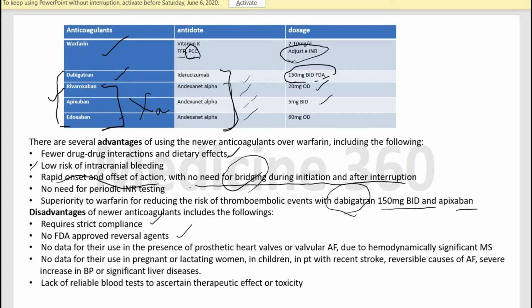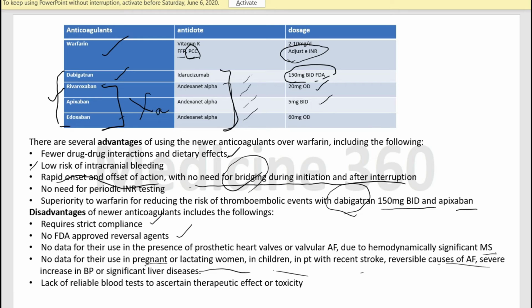No data for their use in the presence of prosthetic heart valves. In the case of prosthetic heart valves or valvular atrial fibrillation, we use warfarin. But in patients with known valvular heart disease, we use the newer agents preferably. With hemodynamically significant mitral stenosis, we cannot use the newer agents. No data for their use in pregnant or lactating mothers, children, patients with recent stroke or reversible causes of atrial fibrillation, severe increase in BP, or significant liver disease. Data is not present, meaning there is less research related to that.